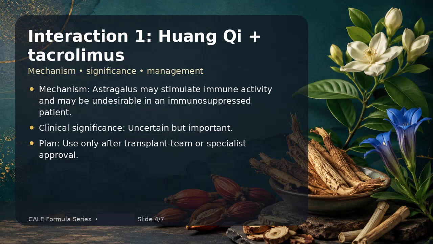Interaction 1 is Huang Kai plus tacrolimus. The mechanism is that astragalus may stimulate immune activity and may be undesirable in an immunosuppressed patient. The clinical significance is uncertain but important. My management plan is use only after transplant team or specialist approval. I would explain to the patient that evidence quality varies across herbs, formulations, and studies. For that reason, I prefer conservative dosing, a reputable product, and close attention to symptoms and objective monitoring when appropriate.